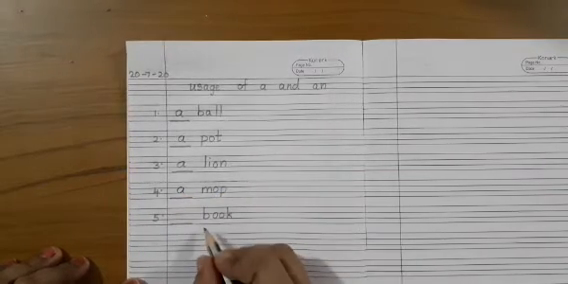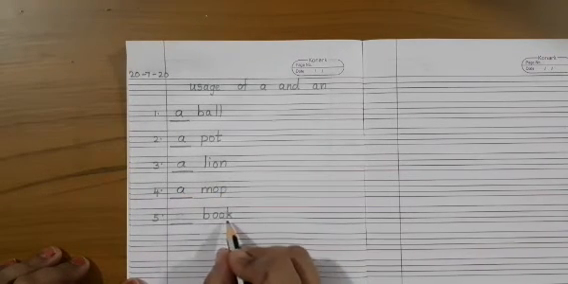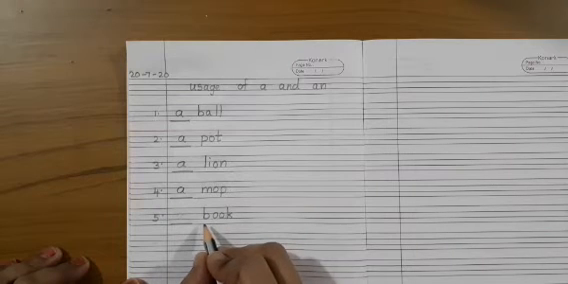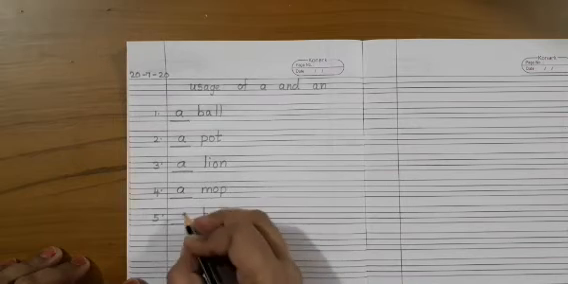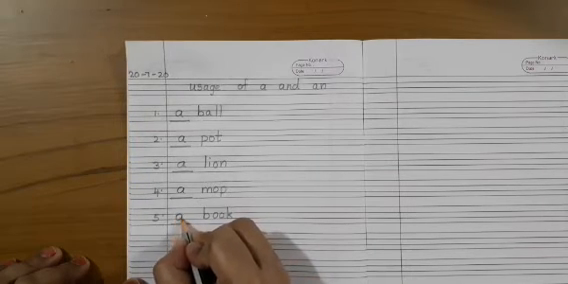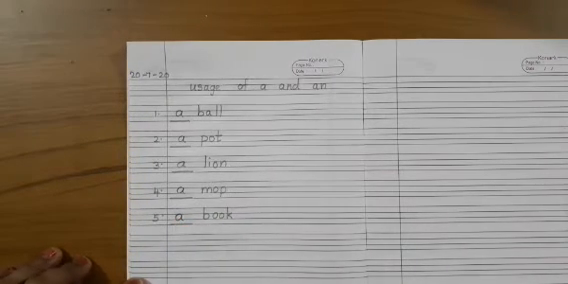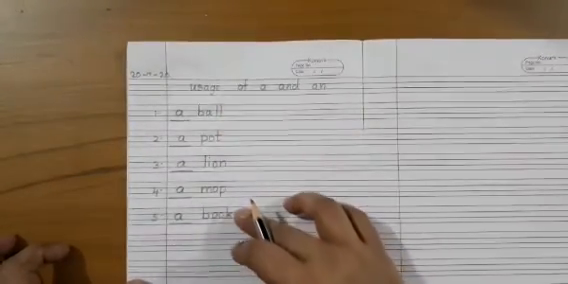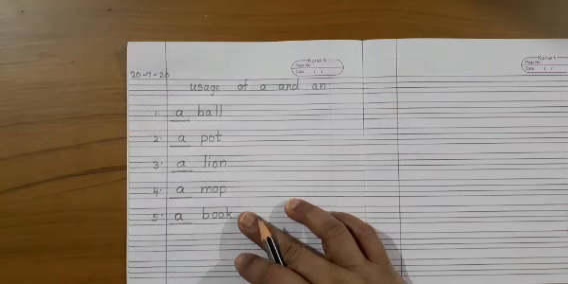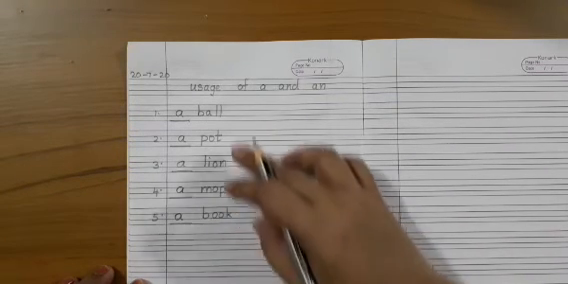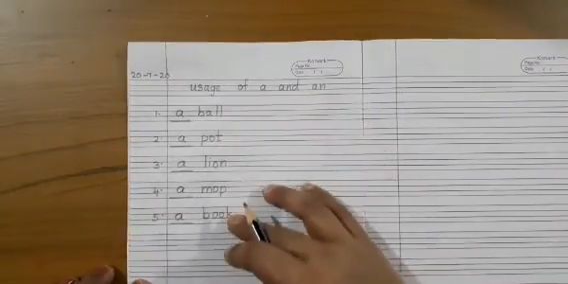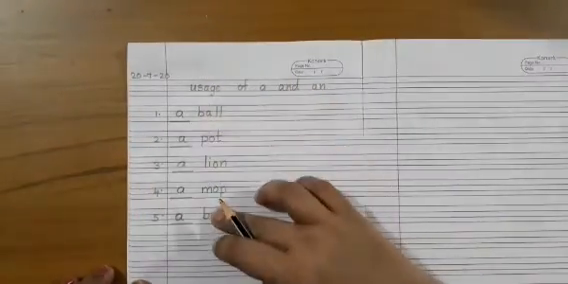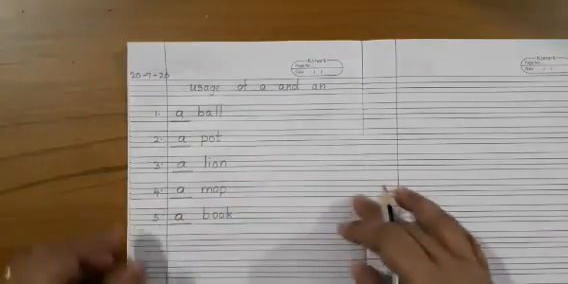A mop. The next word is book. Book starts with B. It is also a consonant. It is not a vowel. So we use a before book. It is a book. Okay children. Now is it clear for you? All these words are names of things which are starting with a consonant sound, not with a vowel. They are all names of things starting with a consonant. So we use a before such words.